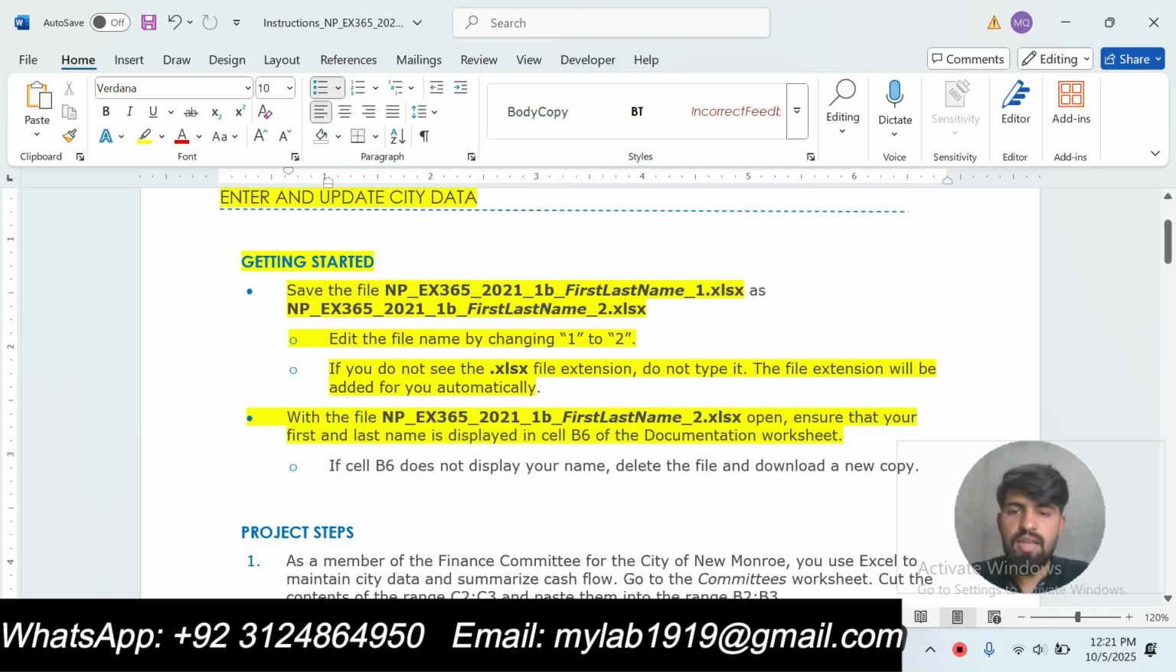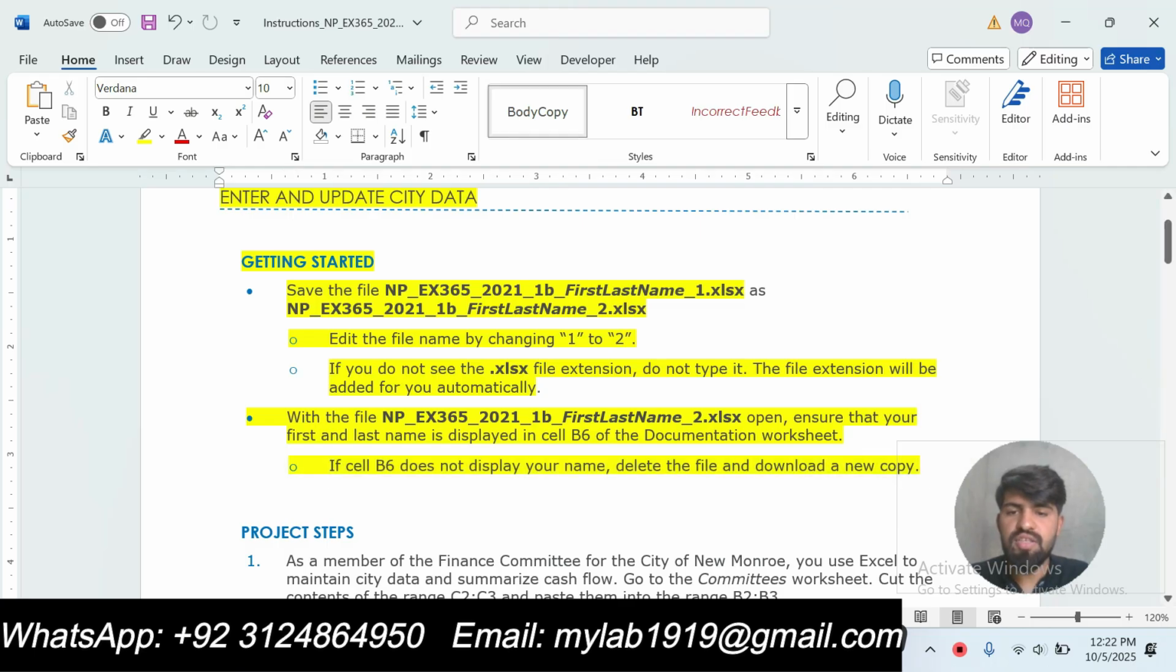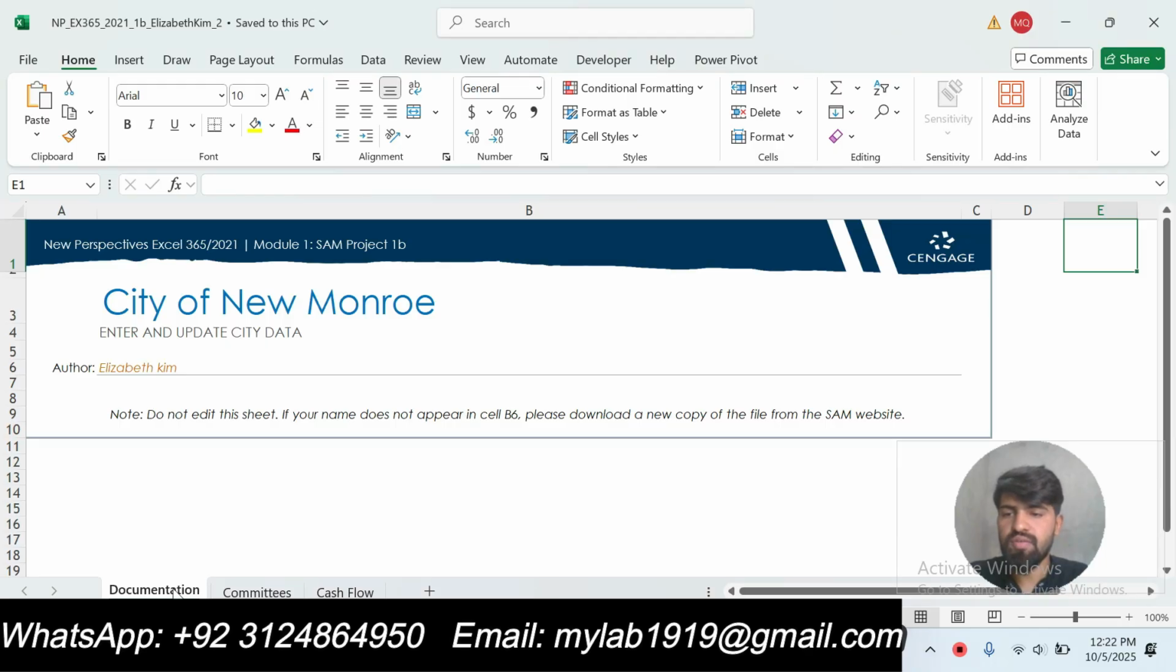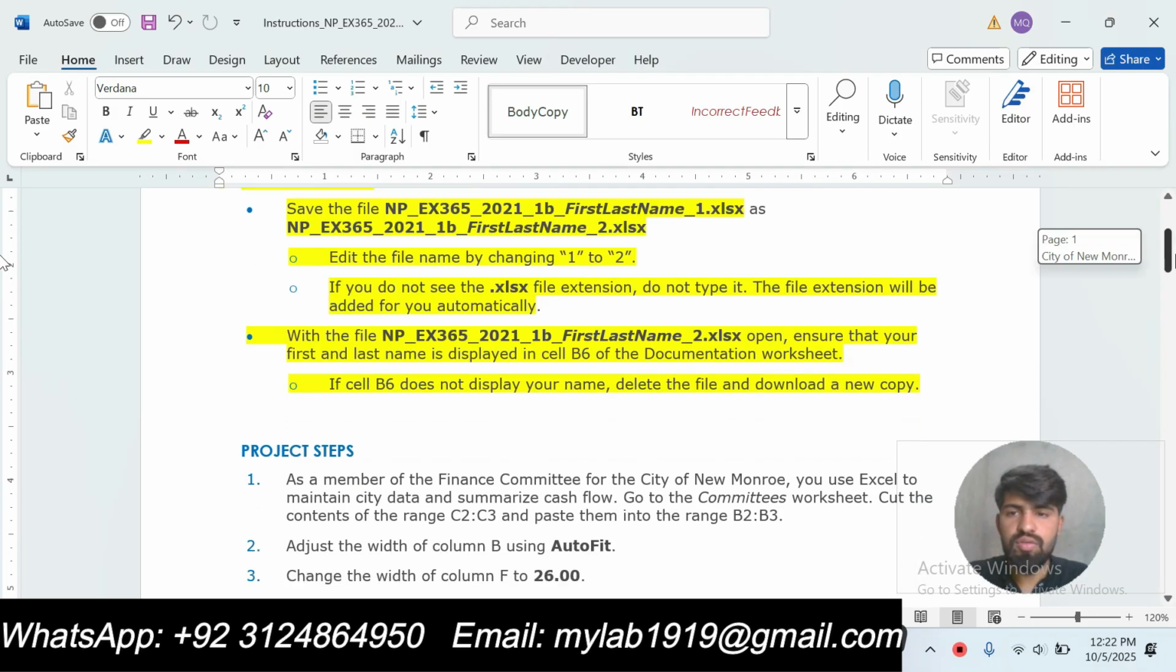With the file npex3652021 1b first last name 2 open, ensure that your first and last name is displayed in cell B6 of the Documentation worksheet. If cell B6 does not display your name, delete the file and download a new copy. So I will go to the Documentation worksheet and click on cell B6. Our author name is showing in cell B6. Okay. Now we will move to the project steps.